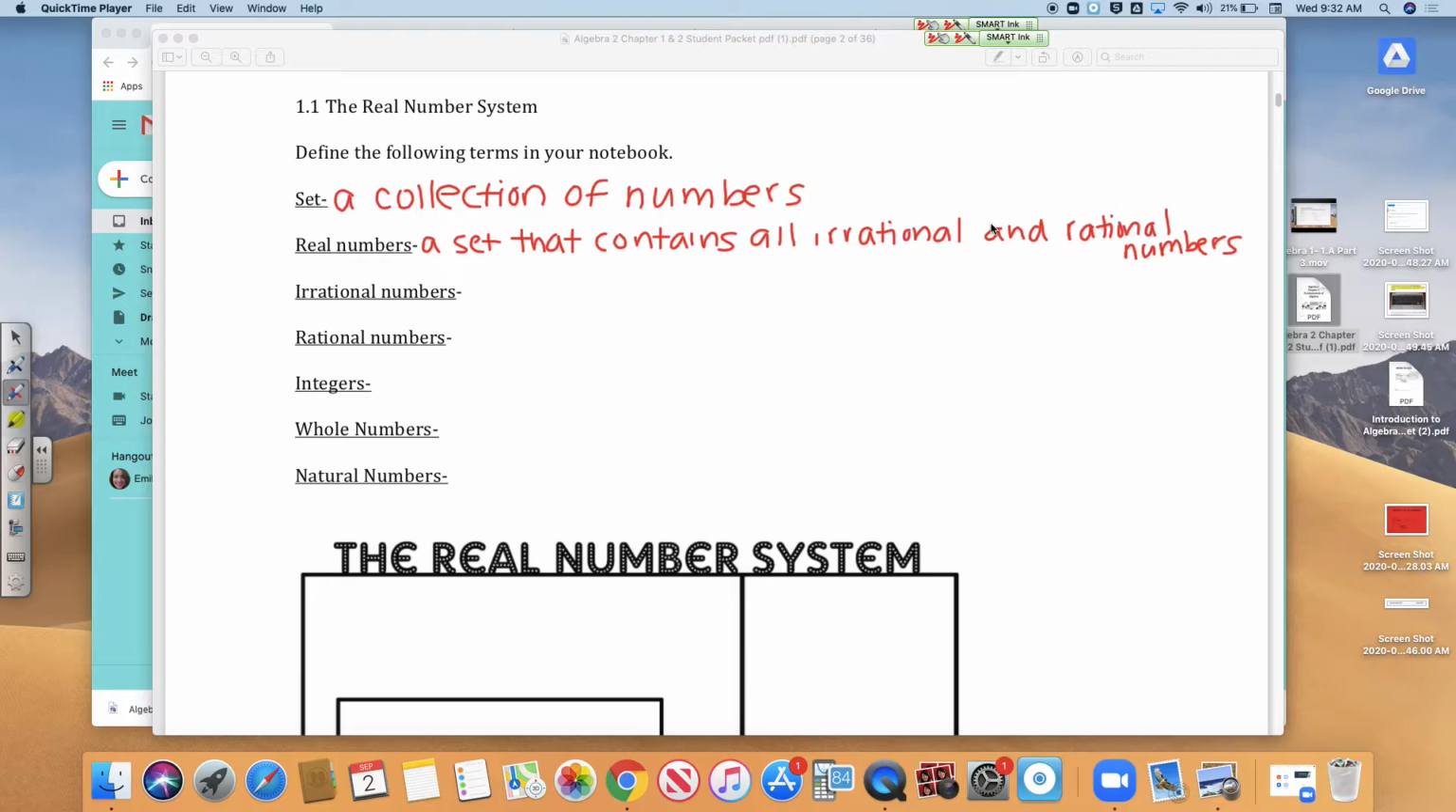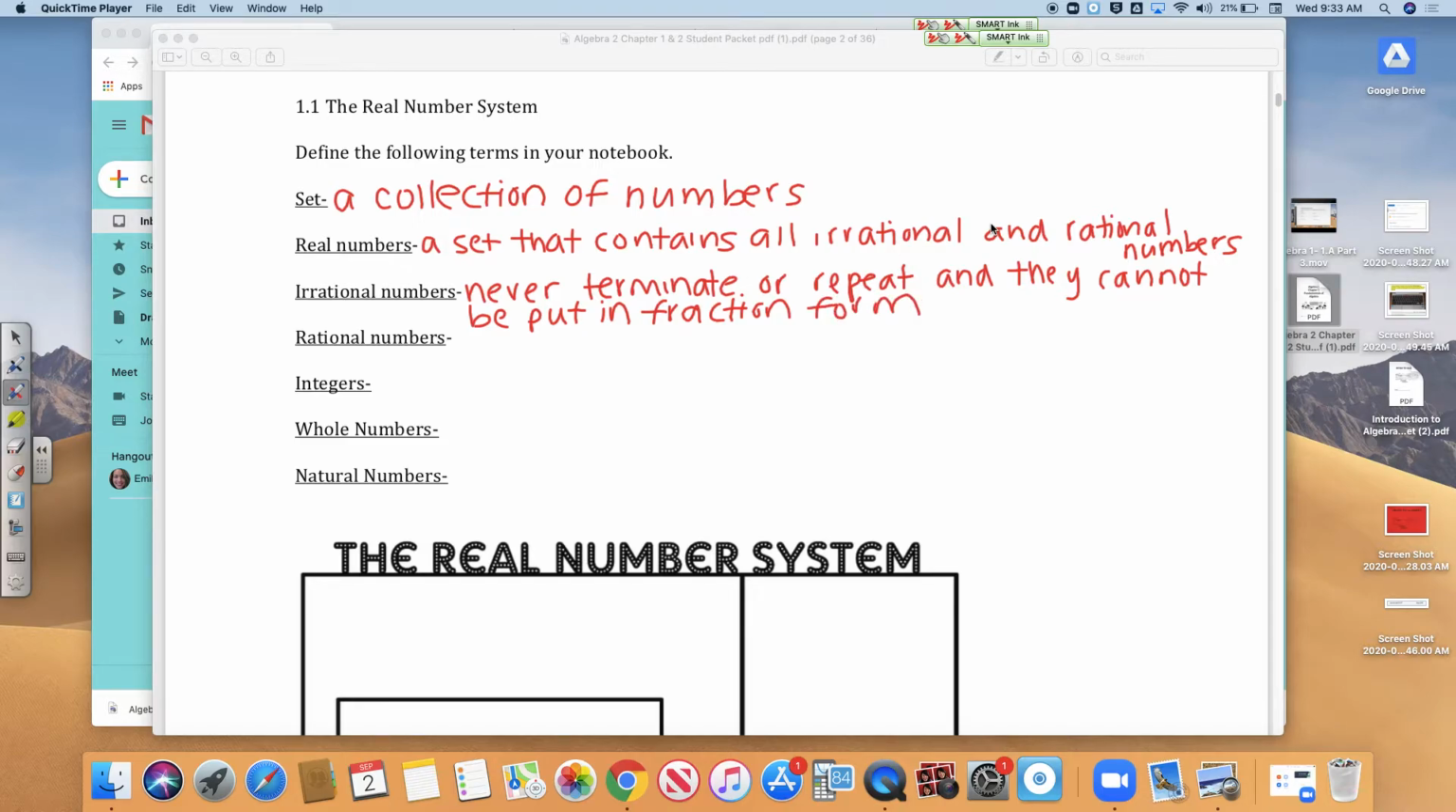So the definition: irrational numbers never terminate or repeat, and they cannot be put in fraction form. The biggest example for that would be pi. A rational number, however, does terminate or it does repeat, and it can be put in fraction form. So it's the complete opposite.